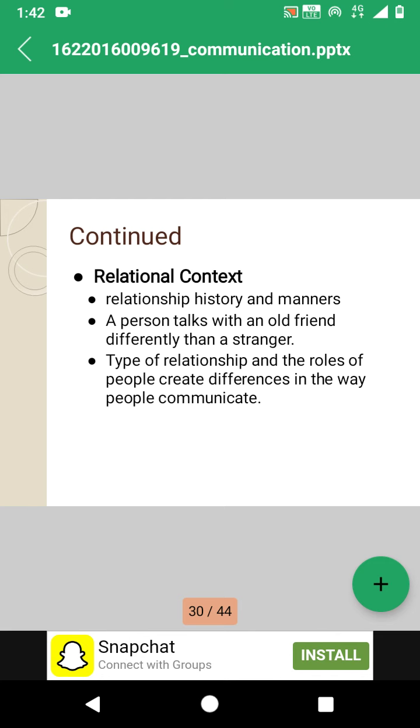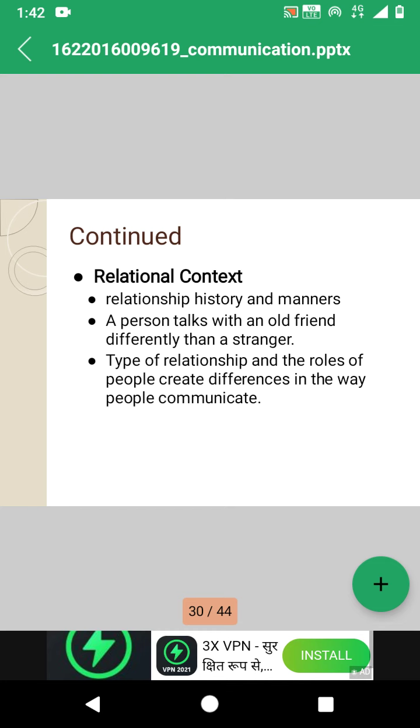While with strangers, which means a new person, it is not possible to speak the way we speak with a person we know very well. So relational context also plays a very important role in the transactional model of communication. So these are some factors affecting the transactional model of communication.